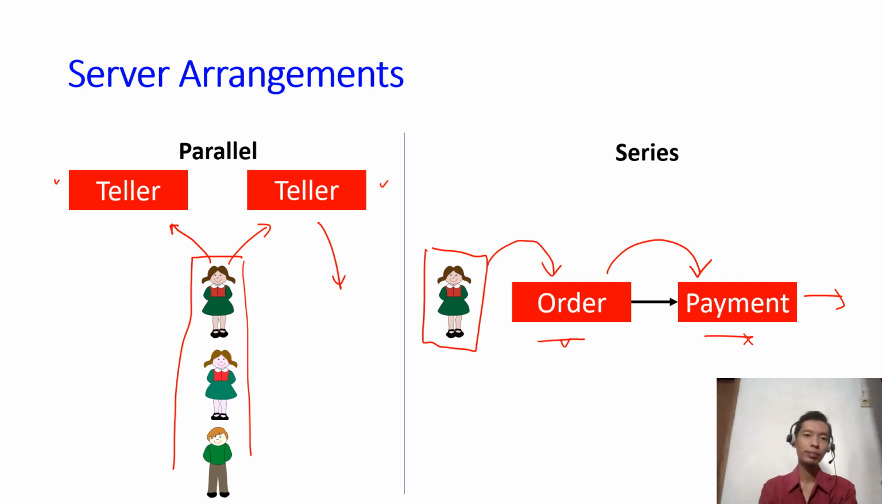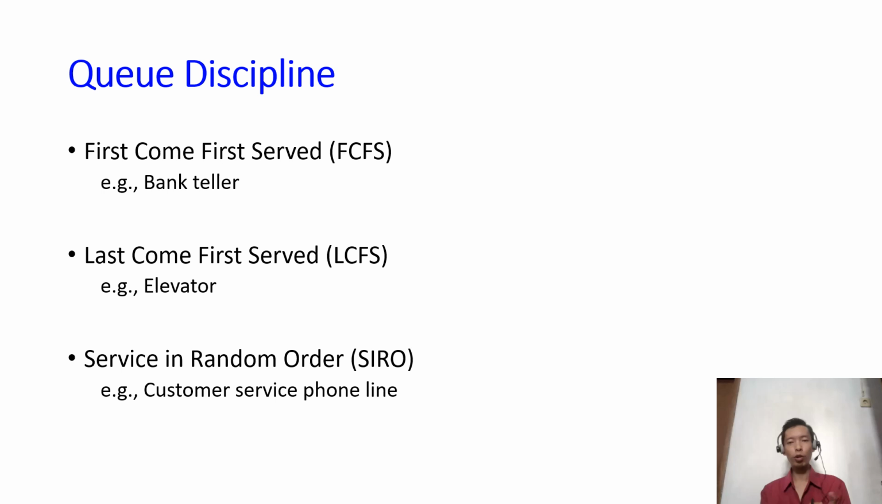Now, about how the queue is formed in the system, we have several queue disciplines. For example, this is the most common, first come, first serve. So whoever comes first will be served first as well. For example, when you're queuing in a bank, usually the first person in the front of the line will be called and will be served.